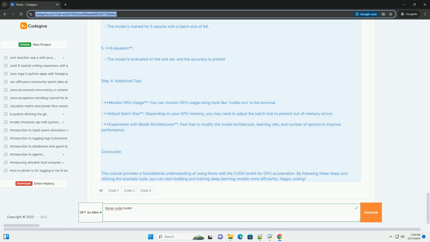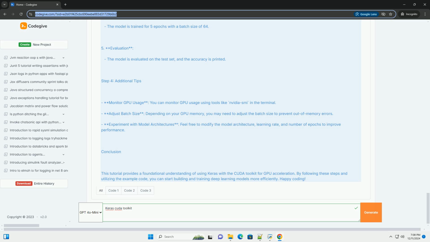Evaluate the model. test_loss, test_acc equals model.evaluate, x_test, y_test, verbose equals 2. print, \n test accuracy, test_acc.